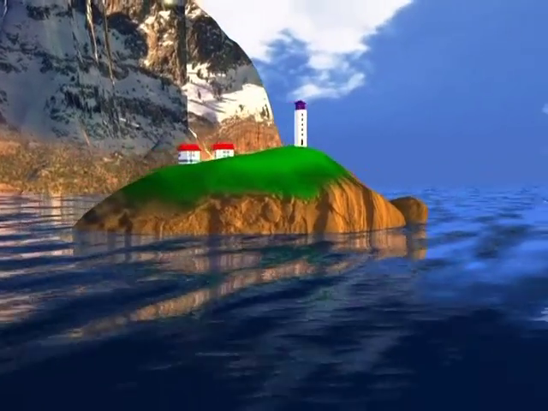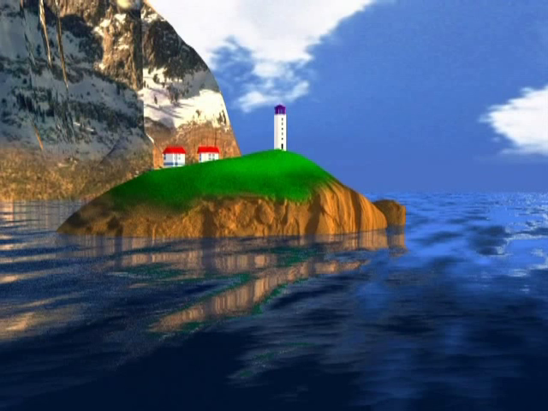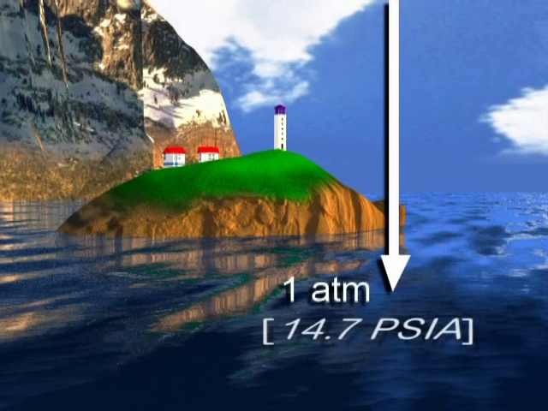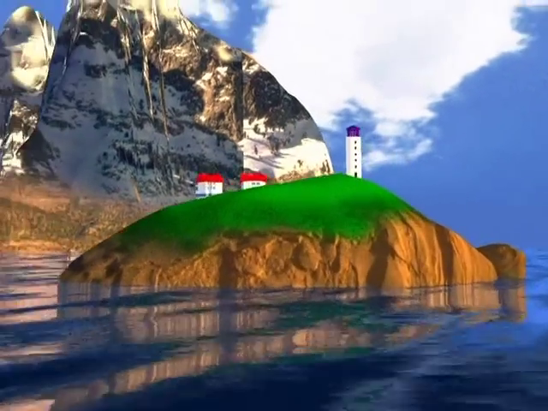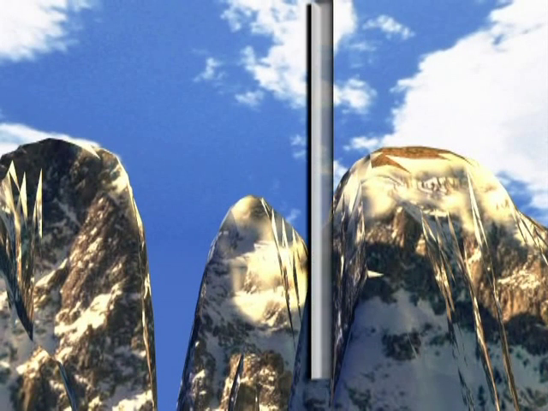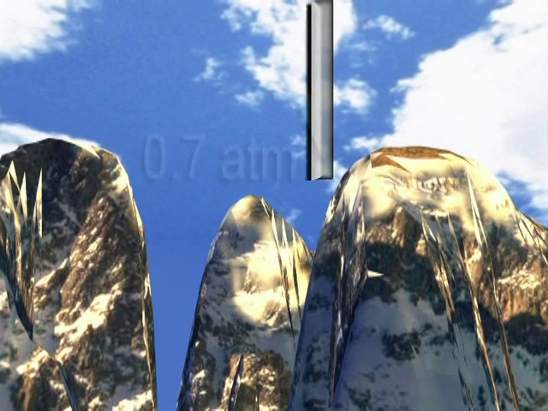At sea level, the sum of the weight of all the air molecules above is equal to 1 atmosphere, just a little more than 1 kilogram per square centimetre, or 14.7 psia. As we go up a mountain, the column of air above us decreases, and therefore the pressure is less than 1 atmosphere.